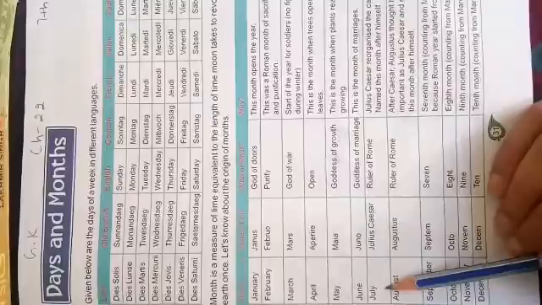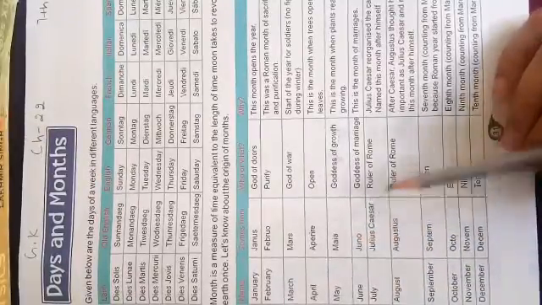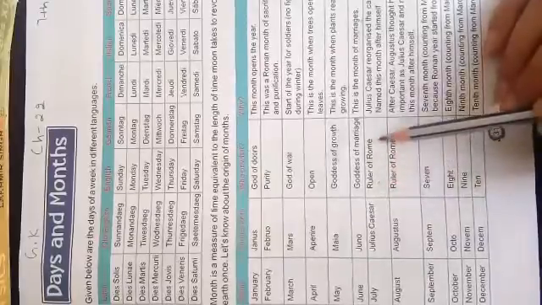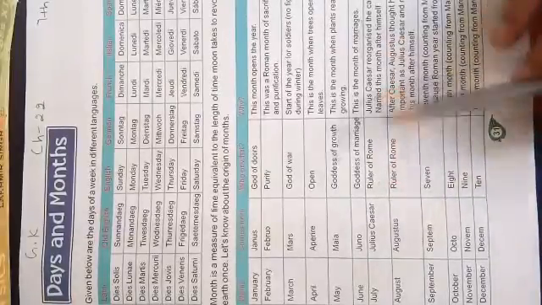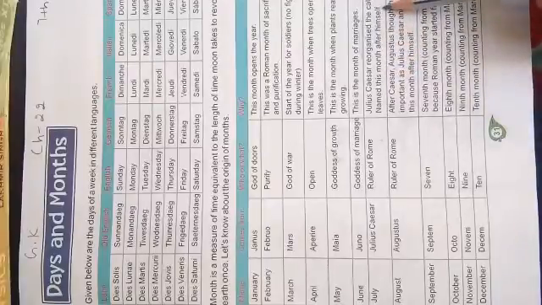Next is July. That name comes from Julius Caesar, who was a ruler of Rome, and the name of that month comes from his name. Julius Caesar reorganized the calendar and named this month after himself.